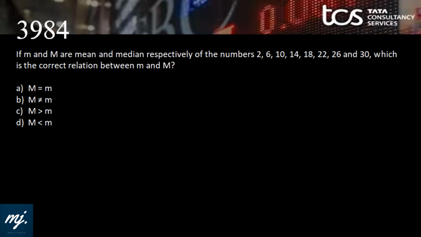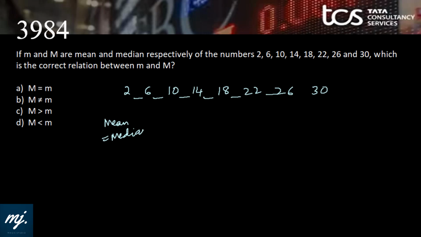So the last question for the session, and it might be solved with a cheat code, I guess. Let's see. If small m and capital M are the median and mean respectively of some numbers, which is the correct relationship between m and M? Now looking at these numbers 2, 6, 10, 14, okay, this is an AP series where the common difference is 4. So we know the cheat code. If we have an AP series, mean will be equal to median. We know that the answer is A.